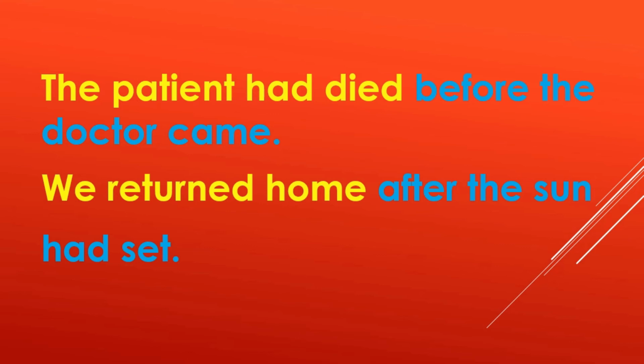So of these two actions, the action that denotes the setting of the sun has taken place earlier than we returned home. Therefore, the second part of the sentence, that is about the setting of the sun, has followed the past perfect tense, and our returning home has followed the simple past tense.